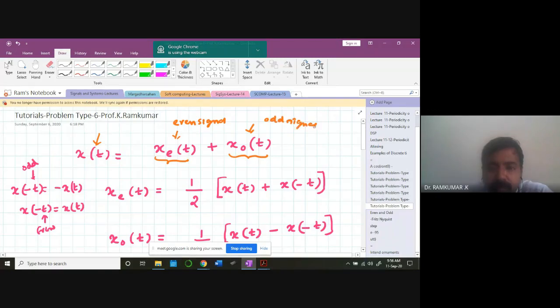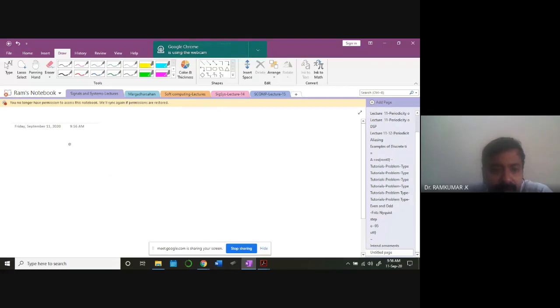So from this statement, what you are trying to convey is that you have a particular signal x of t, and this signal can be decomposed into an even component and an odd component. Then the question that comes to your mind is, what is an even signal? What is an odd signal? How does it look? Is there some property to it? In fact, I told you a long time back about the even signal. A classic example is